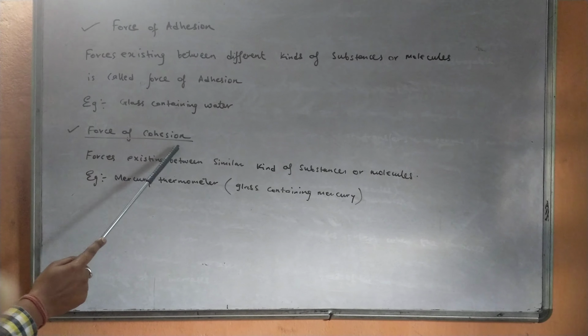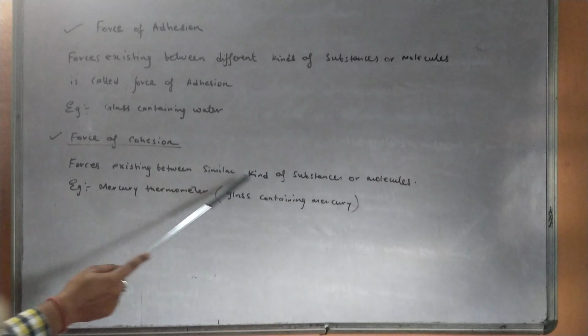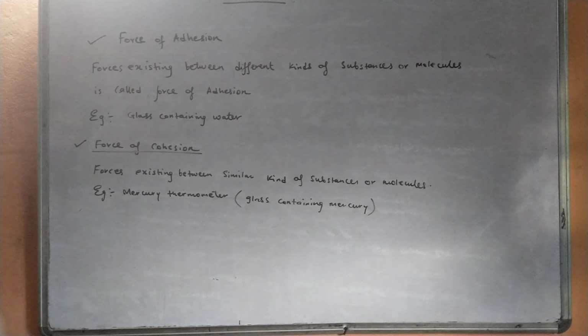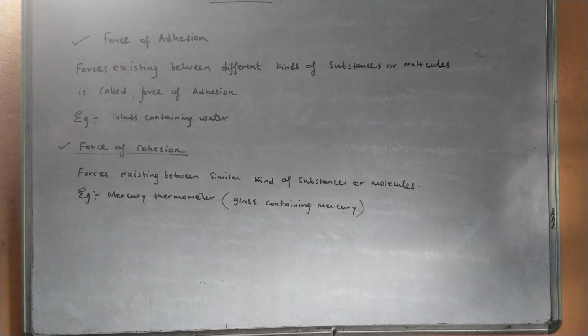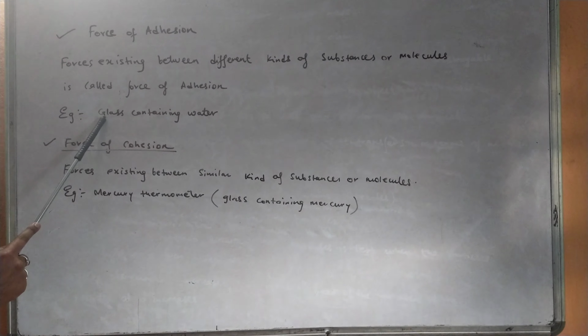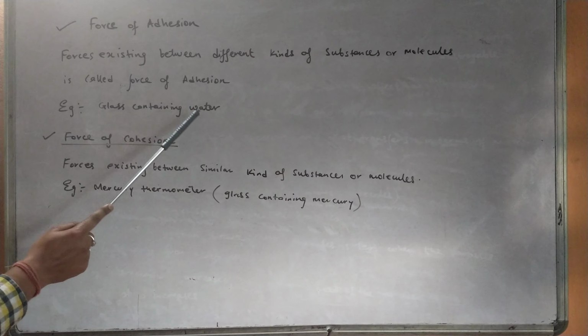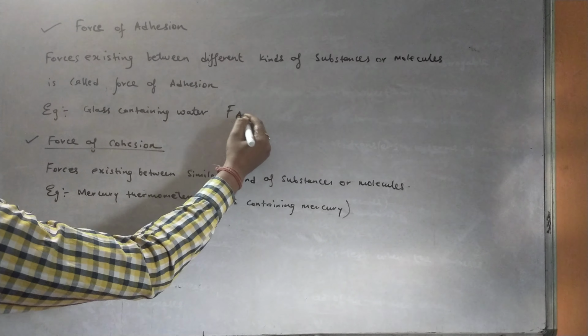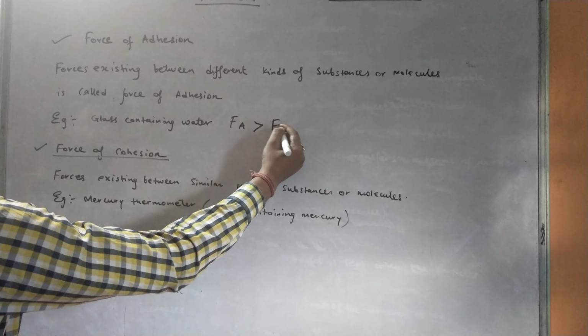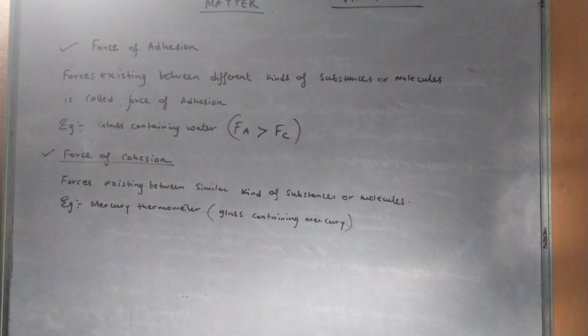And what is force of cohesion? Forces existing between similar kinds of substances or molecules. That is a mercury thermometer, glass containing mercury. Here water sticks with glass, so we say that the force of adhesion is more than the force of cohesion in this case.